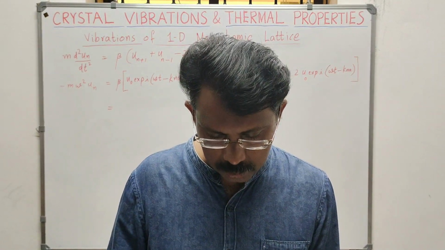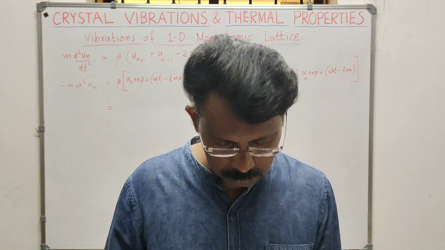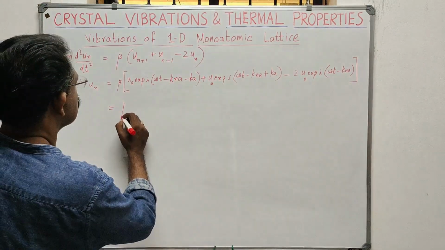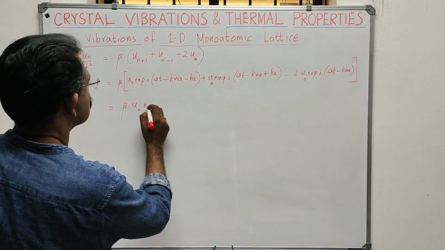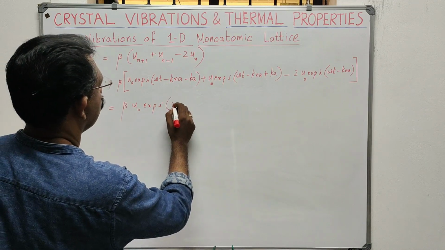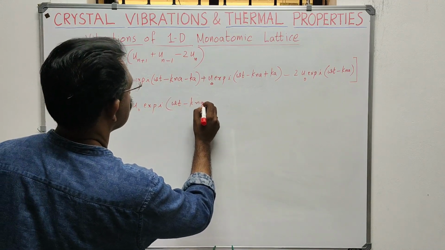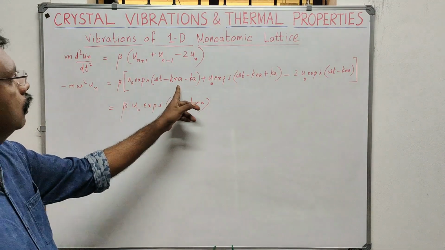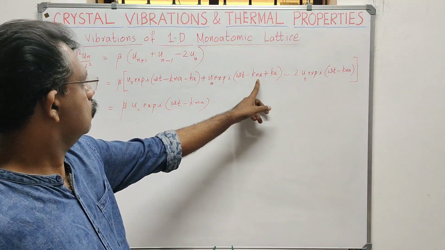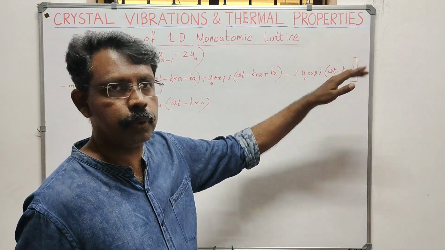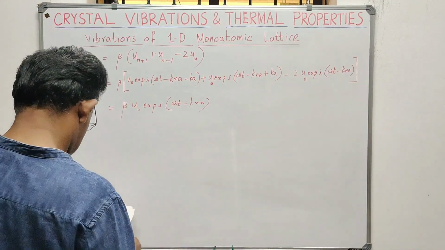Then what is common in this equation? What is common is beta u0 exponential i omega t minus kna. So this is here, this is here, and here also. So you take that common thing out. Then what will you get?